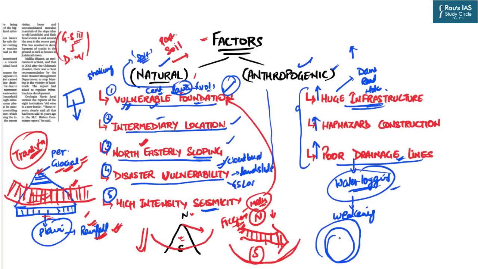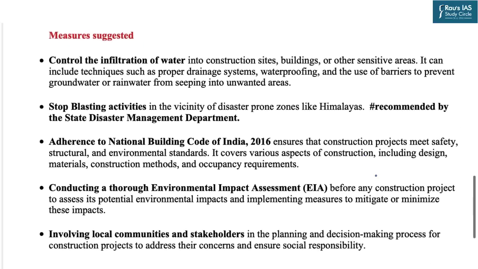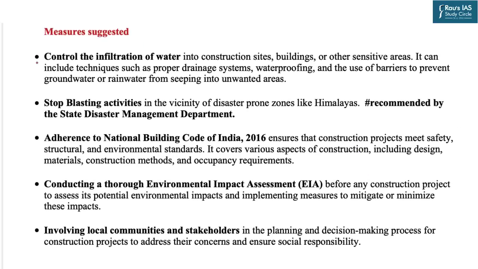Now in this continuation, we should also see what are the measures suggested to deal with this issue. So first and foremost is controlling the infiltration of water, right? Obviously, we cannot do anything for the seismicity. We cannot do anything for the intermediate location or the natural sloping of that town. What we can do is that we can somehow tackle the anthropogenic activities mainly. So how can it be done? It can be done by building proper drainage systems, waterproofing, and use of barriers to prevent the groundwater or the rainwater from seeping into the unwanted areas.